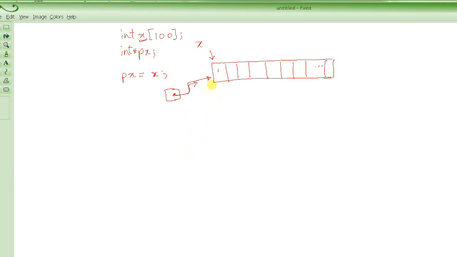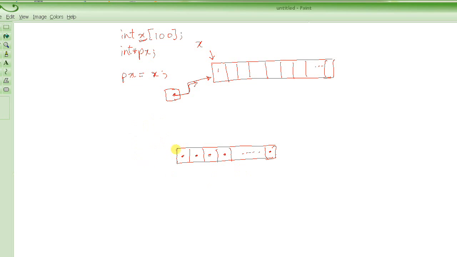Just like this array has individual elements as integers, we are talking about an array of pointers. How would it look? Just like any array, it will have multiple elements, but each element is a pointer to whatever type we are declaring it for.